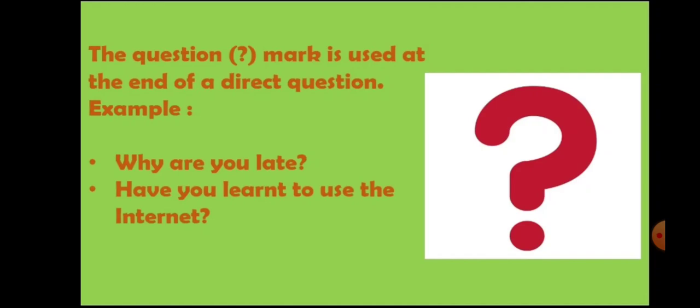Next is the question mark. It is used at the end of a direct question. We end an interrogative sentence with a question mark. Whenever we ask a question and write a question, that sentence always ends with a question mark. Example: Why are you late? Have you learned to use the internet?